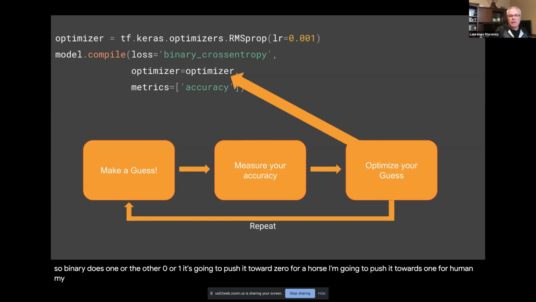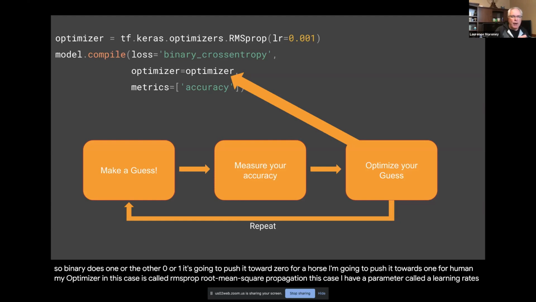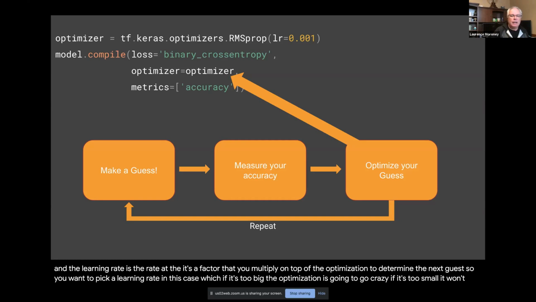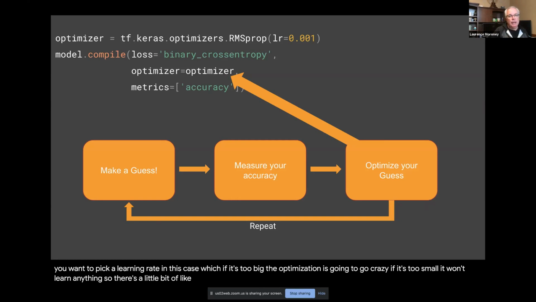My optimizer in this case is called RMSprop, root mean square propagation. There are parameters in that. In this case, I have a parameter called the learning rate. The learning rate is a factor that you multiply on top of the optimization to determine the next guess. If it's too big, the optimization is going to go crazy. If it's too small, it won't learn anything. So there's a little bit of tweaking that you do here. For this demo, I use a learning rate like this one.